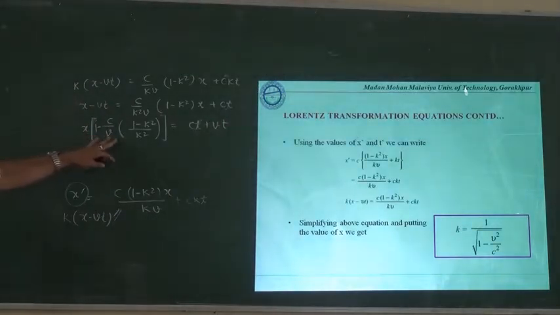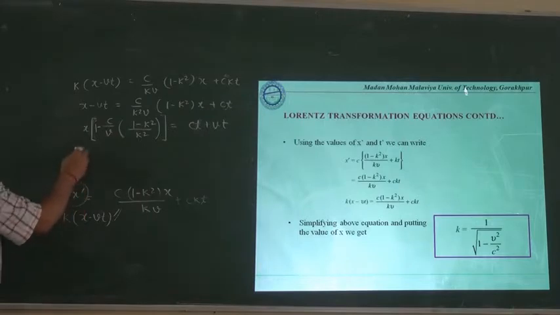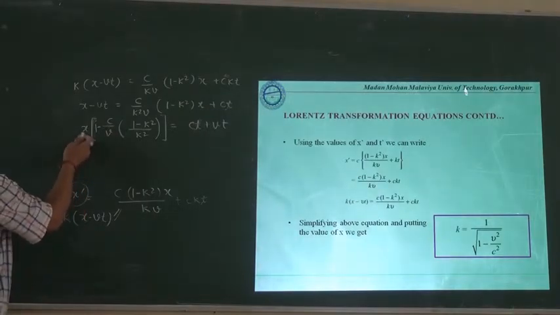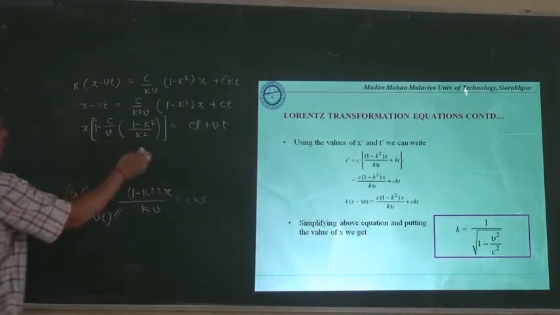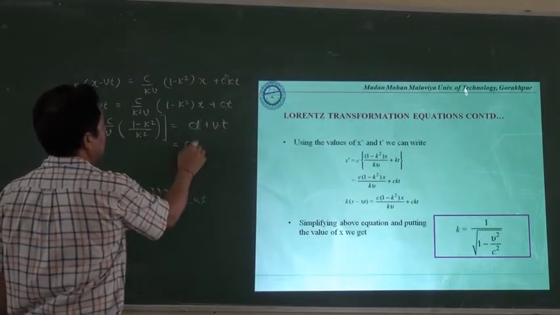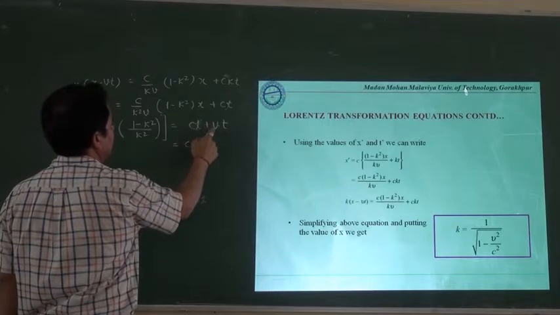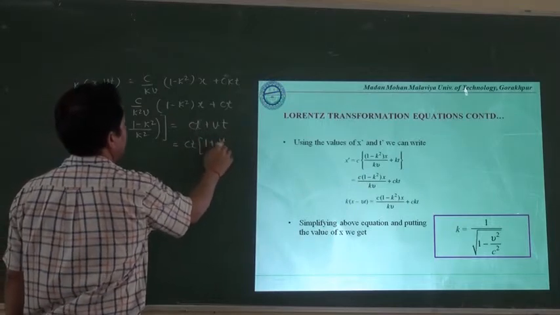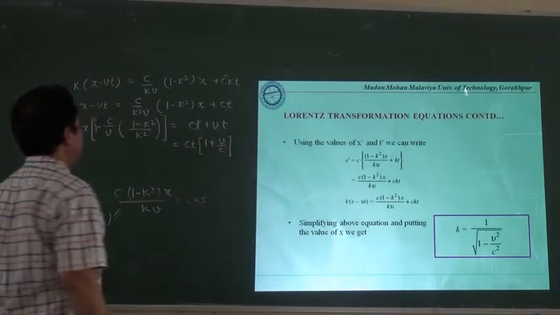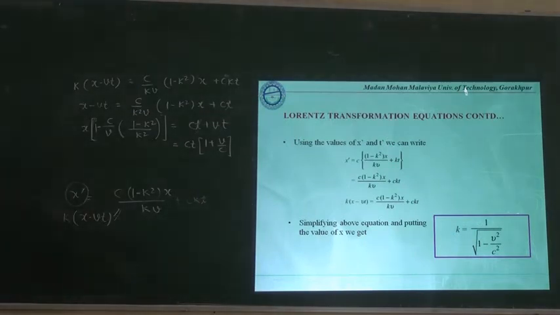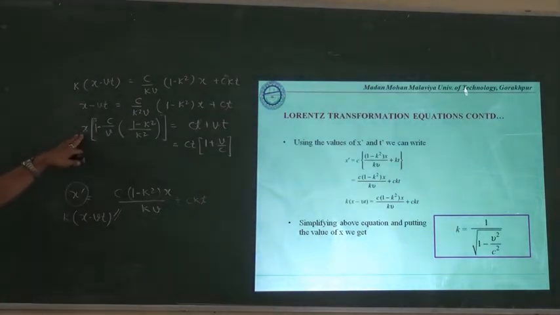Again, if we simplify this one, it is better to have ct as common on this side. x is equal to ct because x is the distance traversed by the light in the time t.